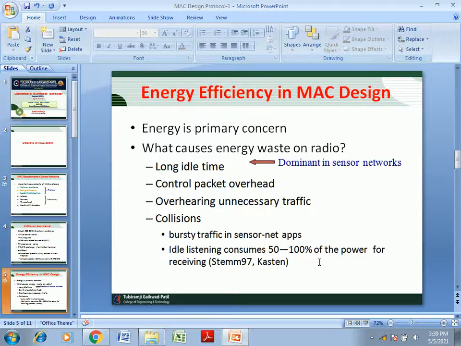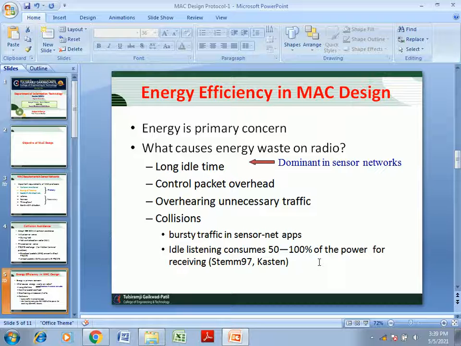Next is the energy efficiency. Energy efficiency is one of the most important factors that must be considered in MAC design for sensor networks. It refers to the energy consumed per unit of successful communication. Since sensor nodes are usually battery powered, it is often very difficult or impossible to change or recharge batteries for sensor nodes.